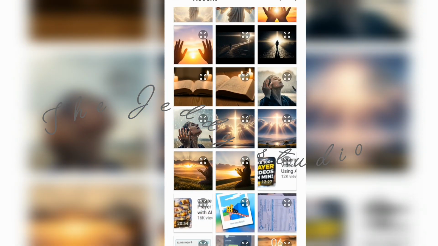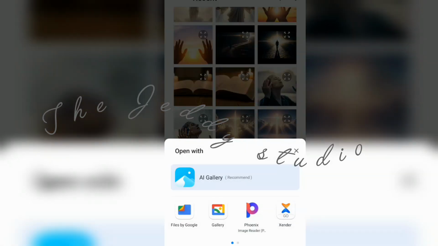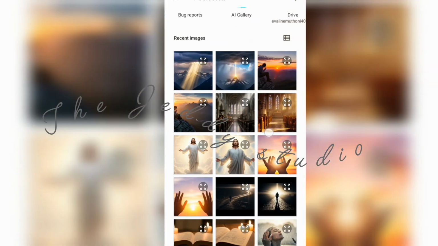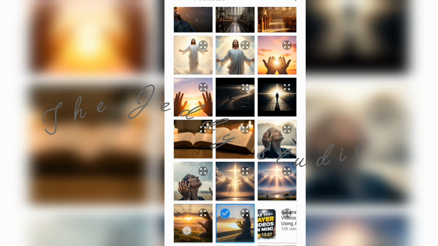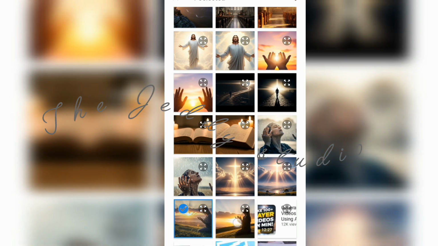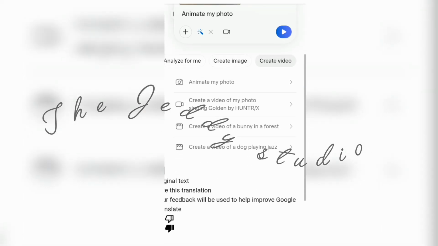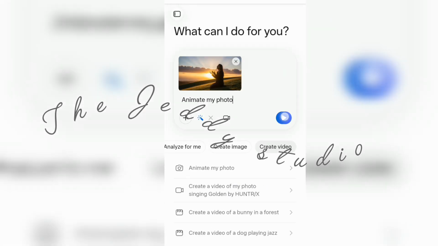It was this one, and you can see now here, let's open with gallery. After bringing it back to Meta AI, it's not a must to prompt it. You just set it, and Meta AI will turn it into a video within some seconds. Okay, you can see "animate your photo." Just click on the blue icon here.